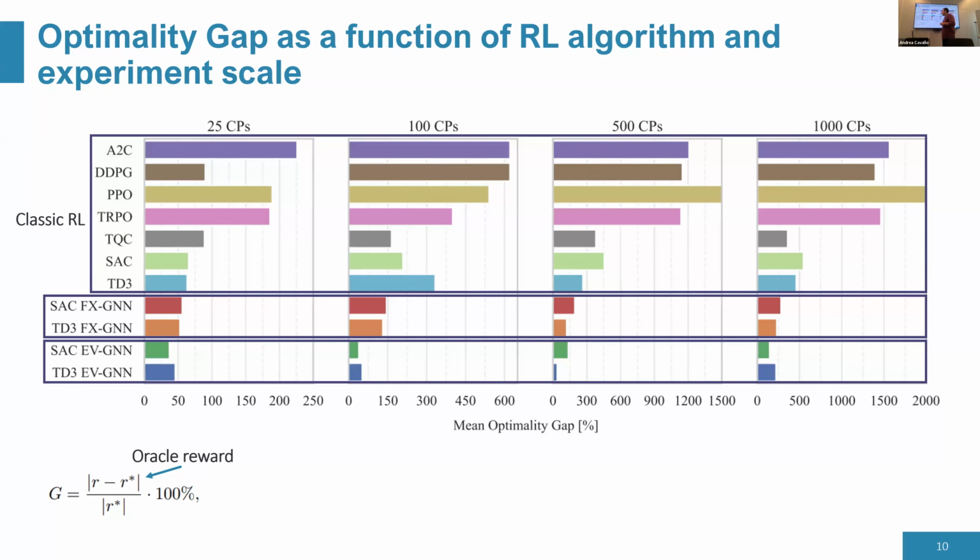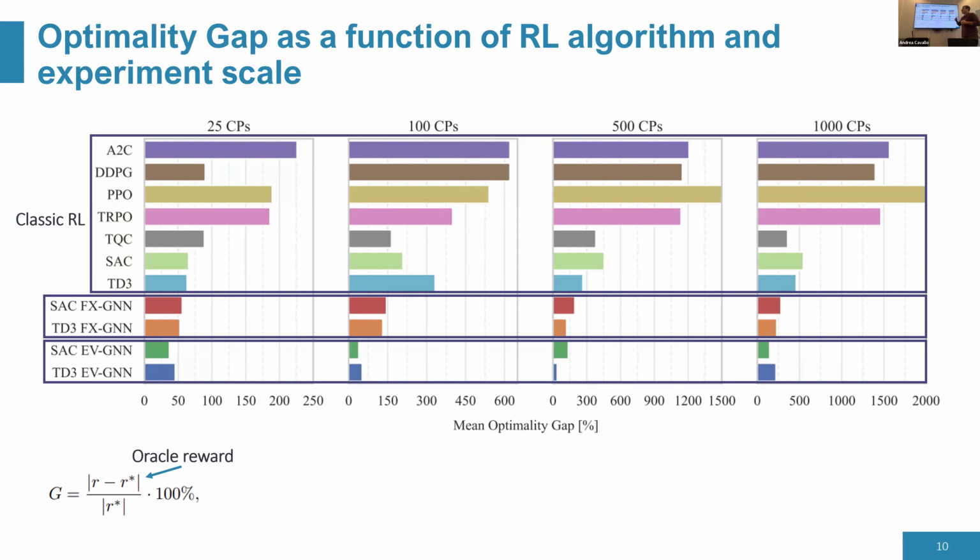And the metric we're comparing is the optimality gap. And what does this mean? We compare the best reward achieved with reinforcement learning minus the oracle reward, the reward that we assume we know everything. Of course, this reward is not very practical. I mean, we cannot achieve it in practice because we don't know the future, but it gives us the maximum experimental value.